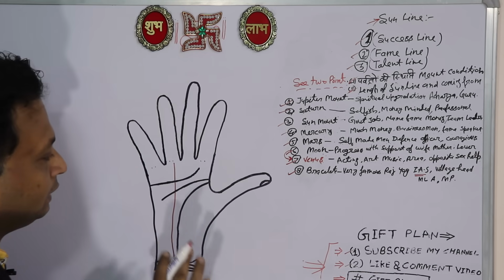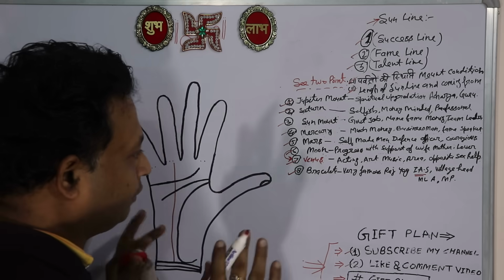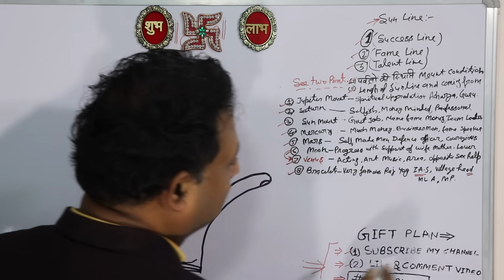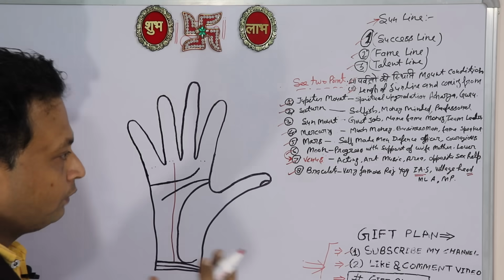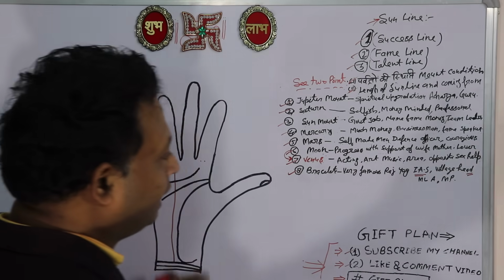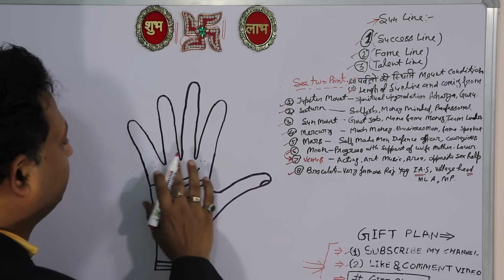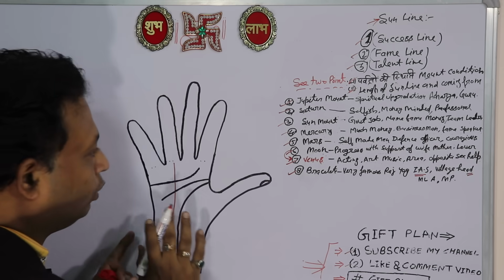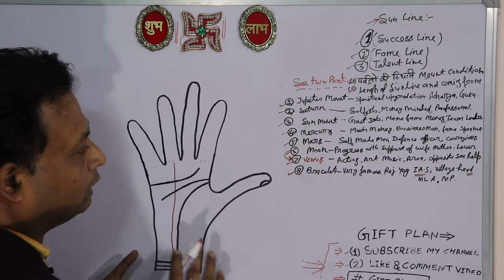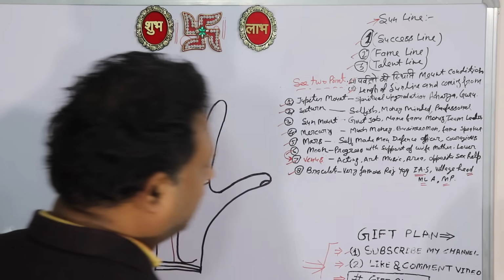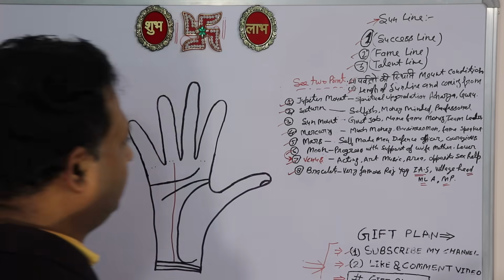Or if this type of person is living in a small area like a village, he will be a village head. And if he is living in a broad, big area, and his mounts are very high, and some other yoga is also present, we have to analyze. So this type of person will be an MLA, MP, or cabinet minister. This type of yoga will happen.